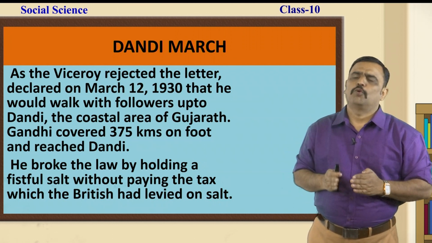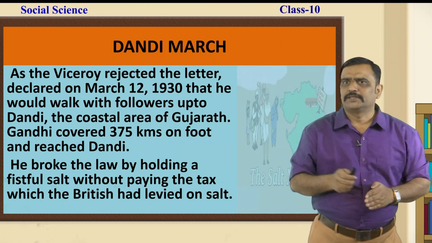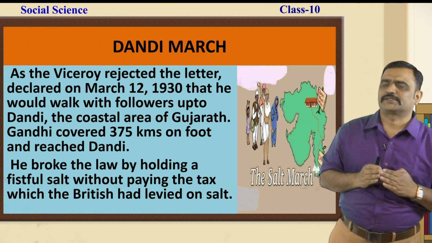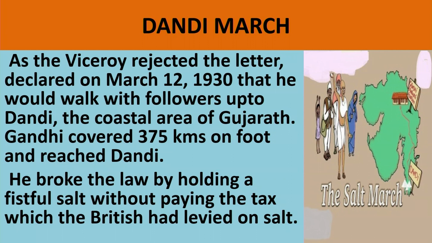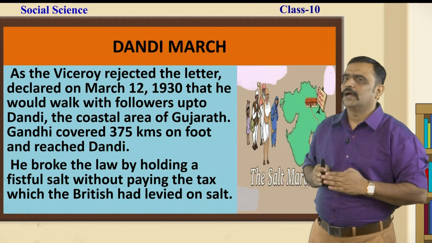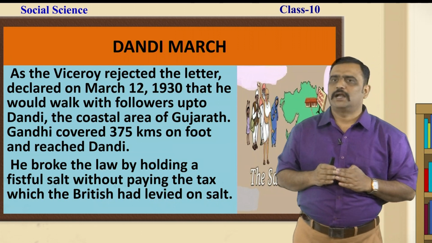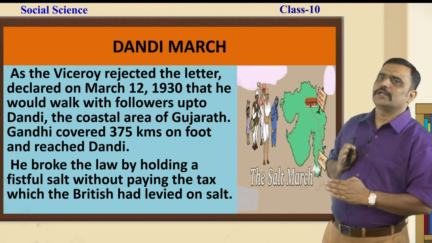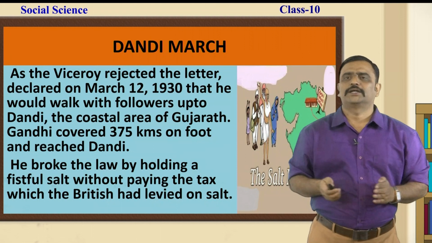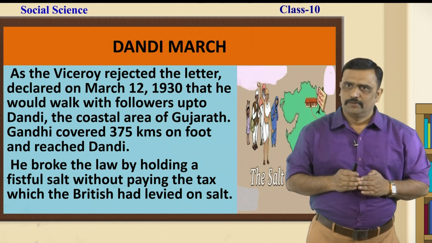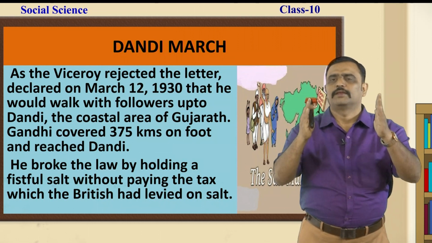Thus, Gandhiji went all the way from Sabarmati to Dandi, a distance of 375 kilometers, and what did he do? He covered that distance from Sabarmati Ashram to Dandi and prepared a fistful of salt at Dandi, the coastal region of Gujarat. He broke the law when the Viceroy did not go ahead with fulfilling the demands of Mahatma Gandhiji.